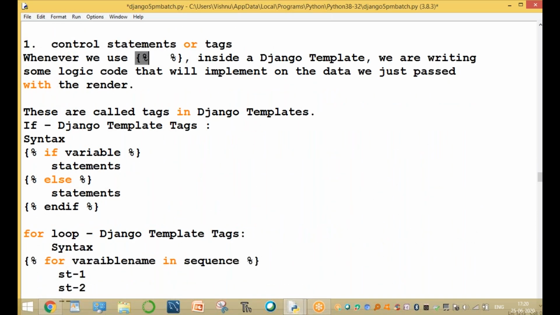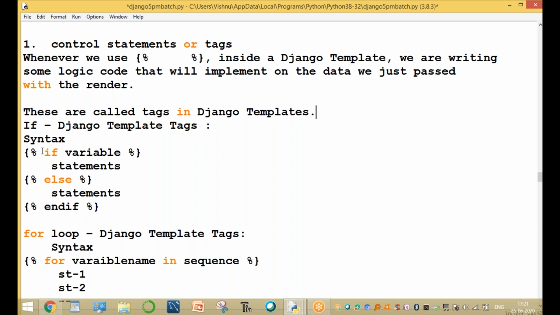Whenever we use curly braces with a percentage symbol, and within it we use a control statement, either an if statement or any loop, inside a Django template, we are writing some logic code that implements the data we pass into the render. These are called tags in Django templates.